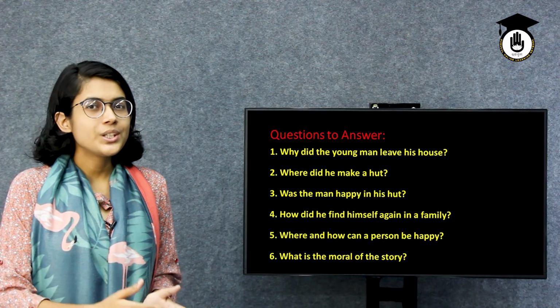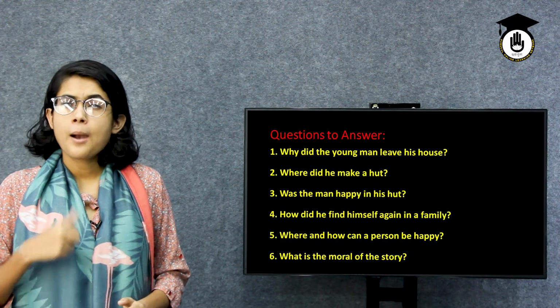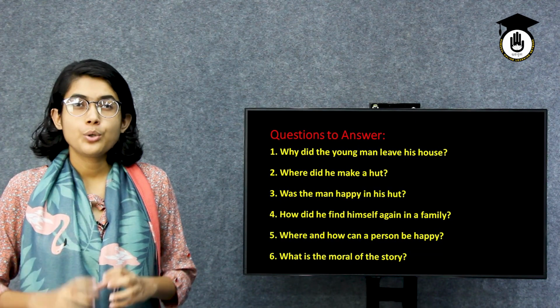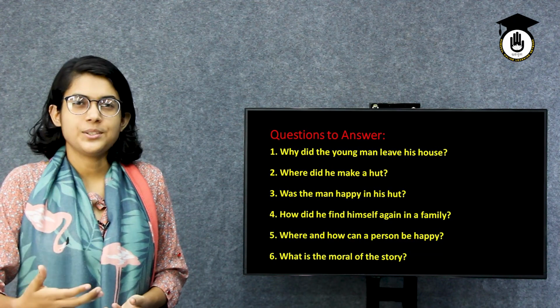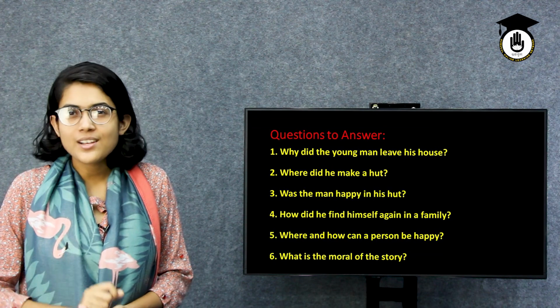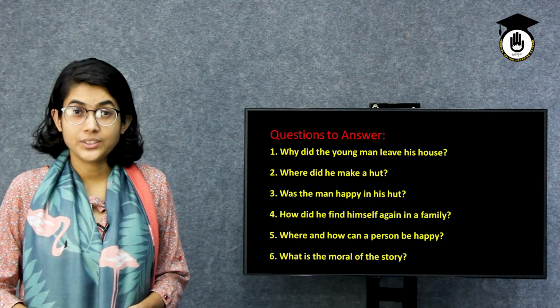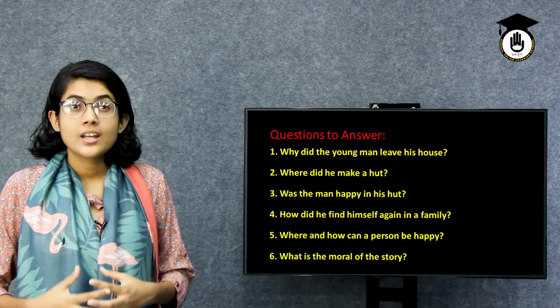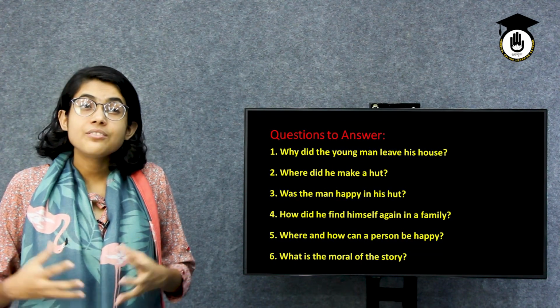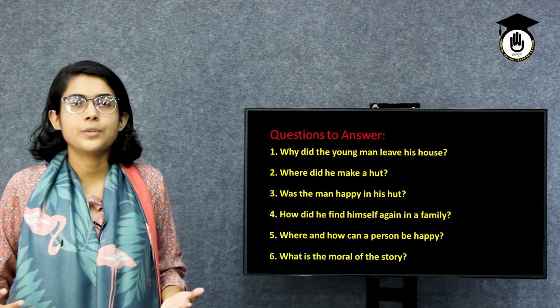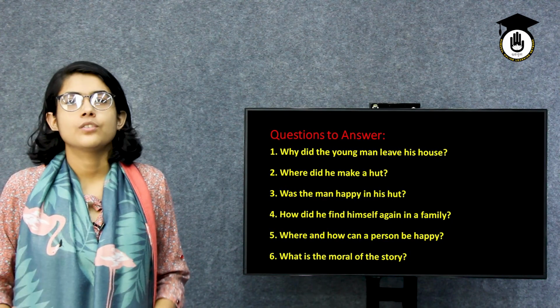So the story you have read from your textbook might have helped you to understand what this story wants to tell you, right? At the very last of the story, we have come to know that humans need society. Humans can't live without a society, without people. This is the moral of the story.